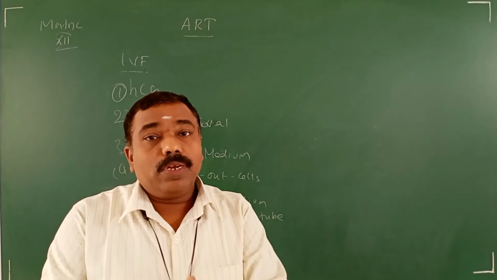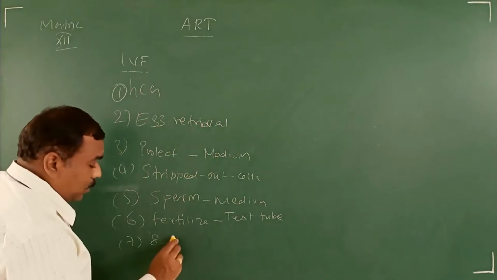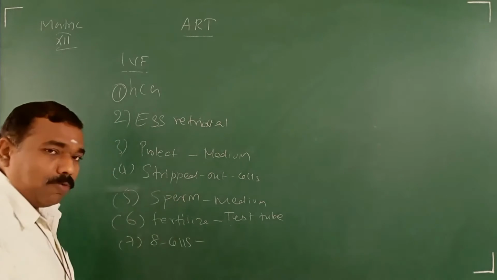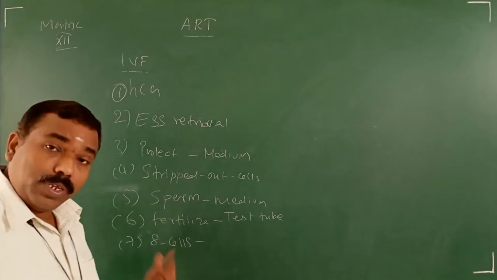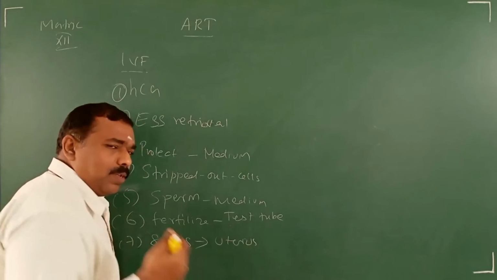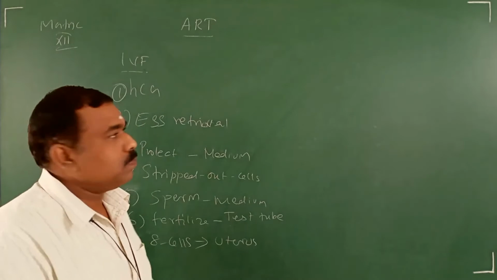When it reaches the 8th cell, we can call it an embryo. Up to the 8th cell stage, it is present outside only. When the 8th cell stage comes, they keep it inside the uterus. Then, with further development in the uterus, it gets implanted and further development occurs.